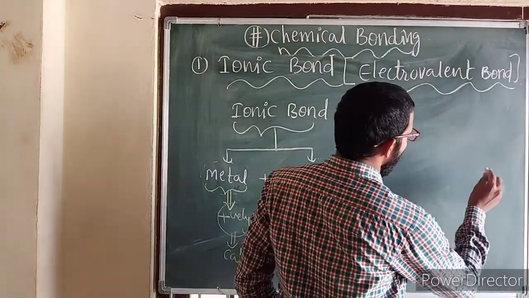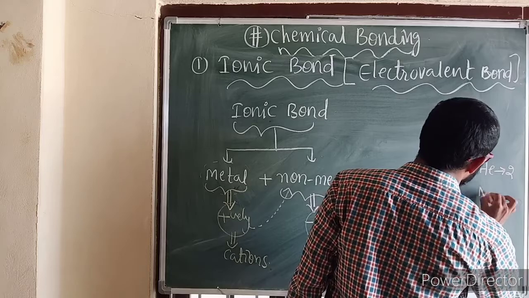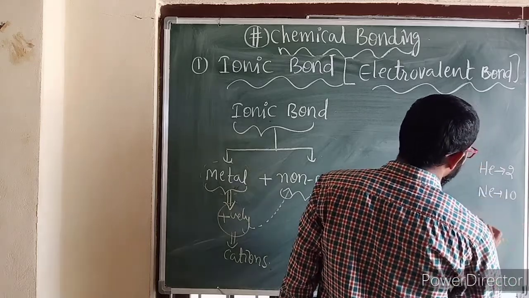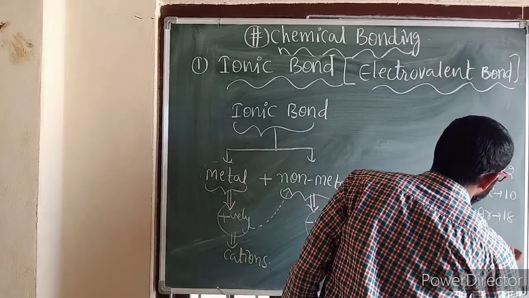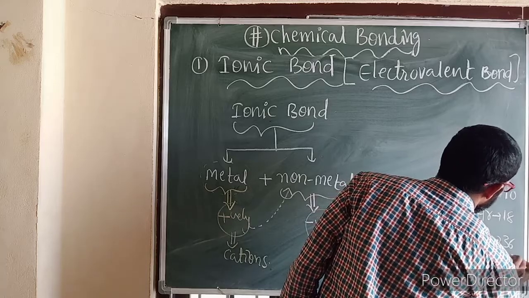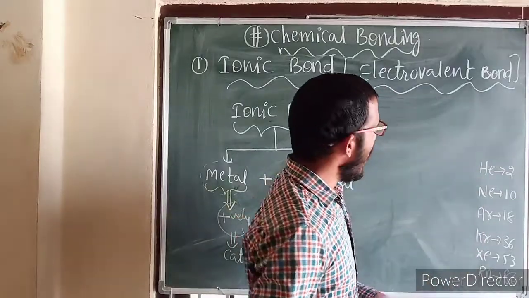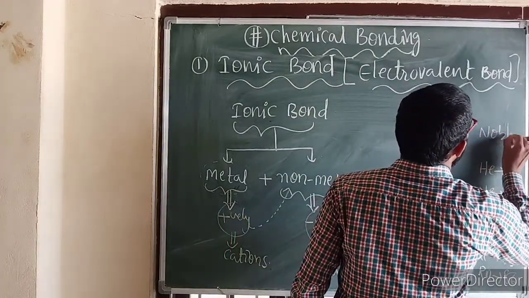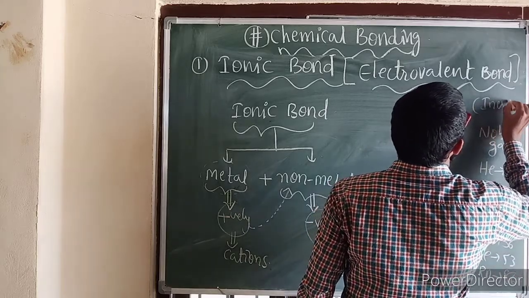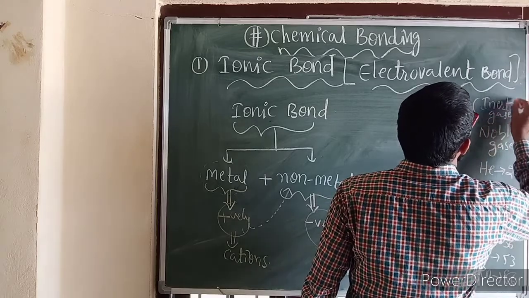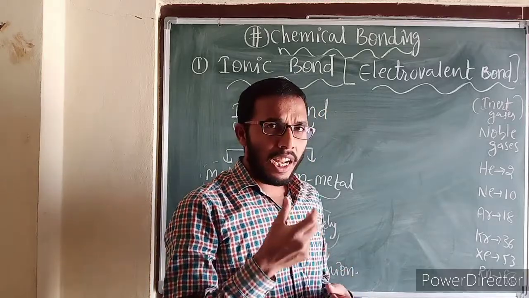See here, zero group elements I am writing: helium, atomic number 2, neon, atomic number 10, argon, krypton, xenon, radon. All these are called noble gases. These are also known as inert gases.